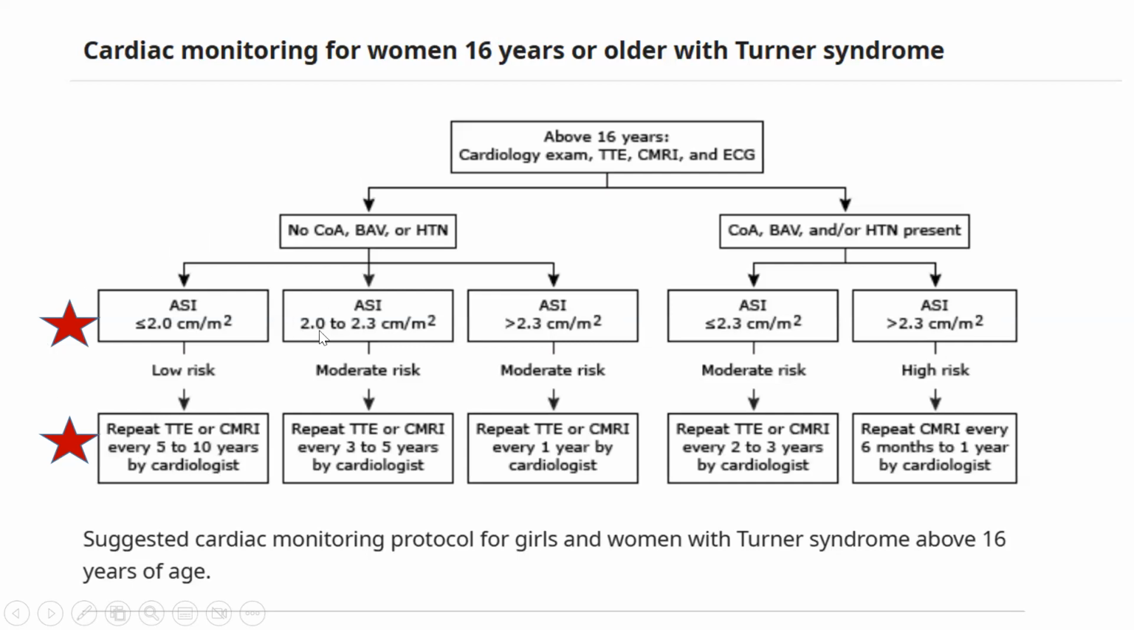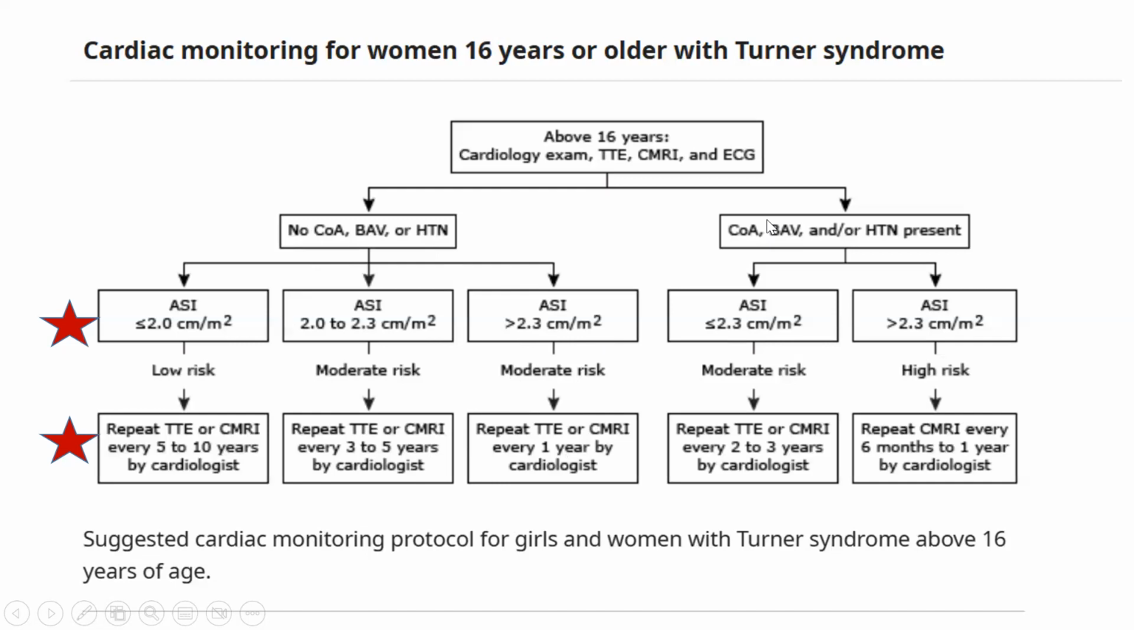On the other hand, if the ASI is between 2 to 2.3, that makes it moderate risk, and in this we have to repeat it between 3 to 5 years. On the other hand, if the ASI is more than 2.3 centimeters, that definitely is moderate risk, but at the same time, in this scenario, we have to repeat it every 1 year by the cardiologist. So more than 2.3 centimeters, still moderate risk, but because the size of the ASI is more, we need to repeat it every 1 year.